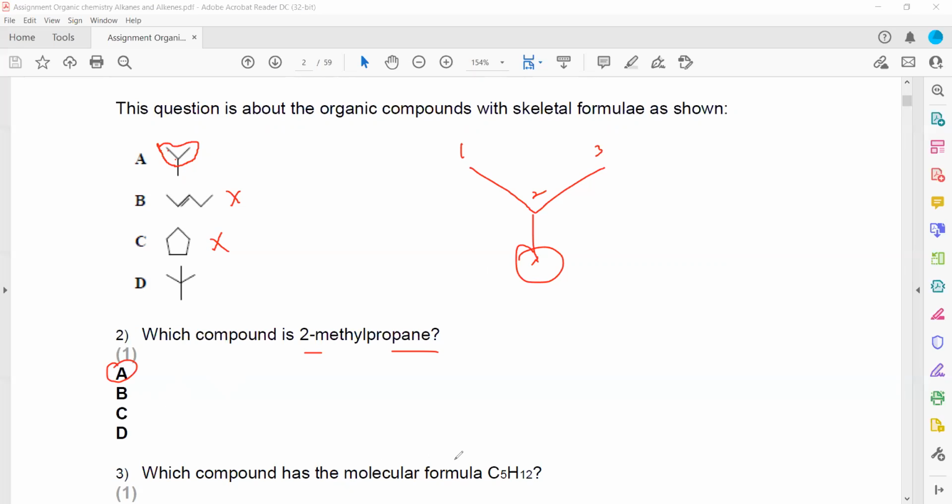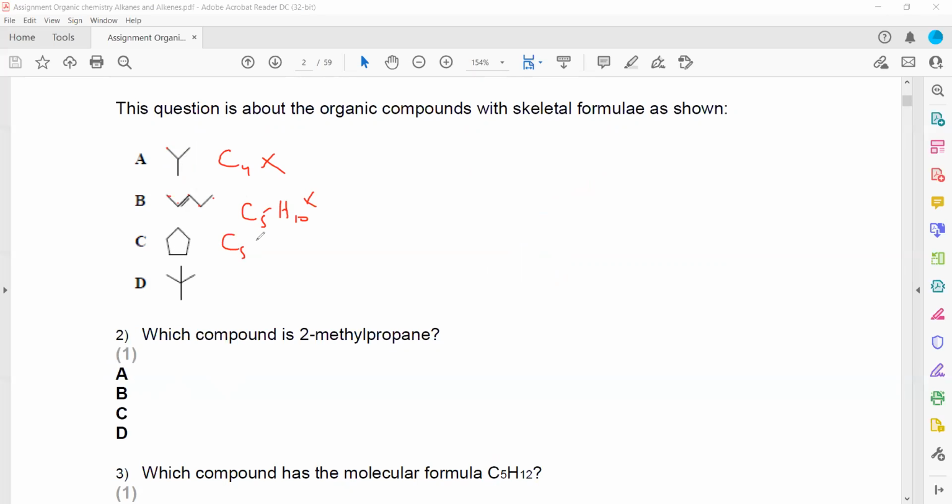Which compound has a molecular formula of C5H12? So when we check, 1, 2, 3, 4 carbon are there. So this cannot be, 1, 2, 3, 4, 5. But this is alkene. So the general formula of alkene will be C5 and H10. Number of hydrogen will be twice. So it cannot be B. Cyclic alkane and alkenes have the same general formula, so C5H10. So it cannot be C.